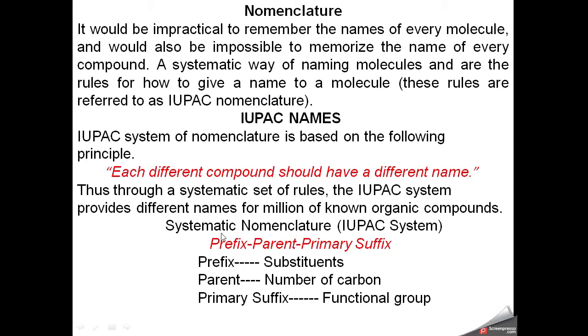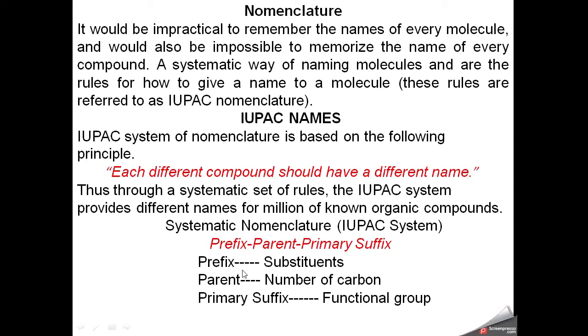The systematic approach of nomenclature is based on a structure which contains three parts. First is prefix, second is parent, and third is primary suffix.